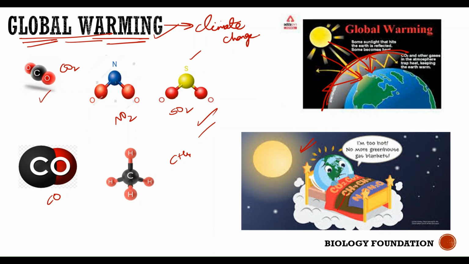What actually is the source for these gases? Either industries or activities like burning fossil fuels, burning wood, and burning coal release smoke which contains harmful gases like carbon dioxide, nitrogen dioxide, sulfur dioxide, and methane, which form a very thick blanket or layer on the surface of the earth, preventing the rays of sunlight from getting reflected back, causing heat to accumulate in the earth's atmosphere. As the heat gets accumulated, it results in a rise in the temperature of the earth, which is global warming, and in turn leads to climate change. Okay, so this is one more effect of air pollution.